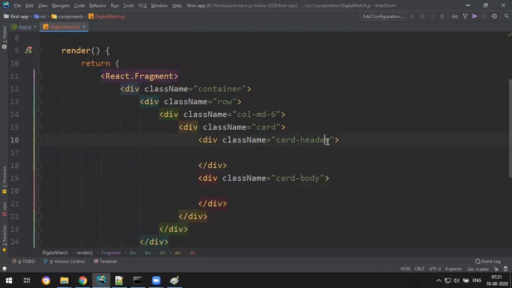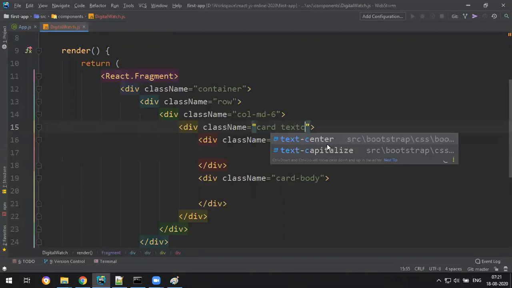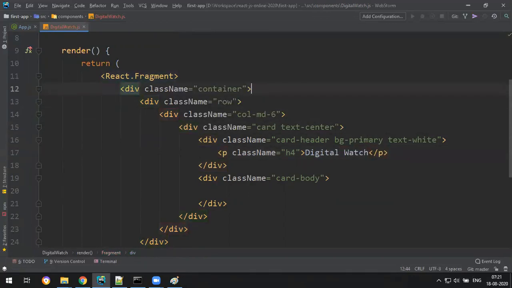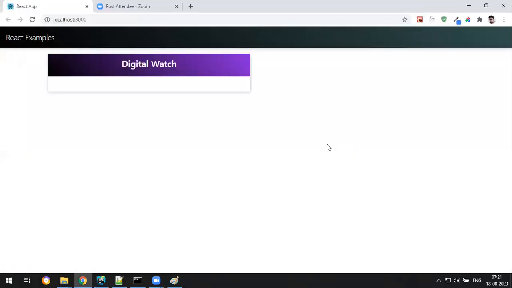So card header with a class called bg-primary and text-white, and I can keep text-center everything. Inside I write p.h4, let's write something called digital watch. Let me write some margin top 3. So you check, you get a card, digital watch.